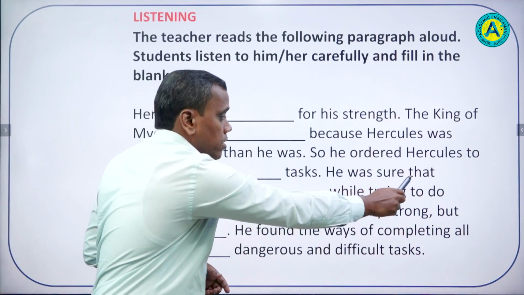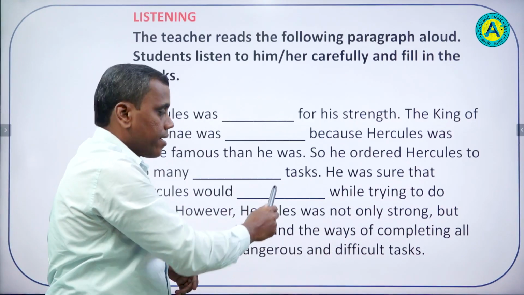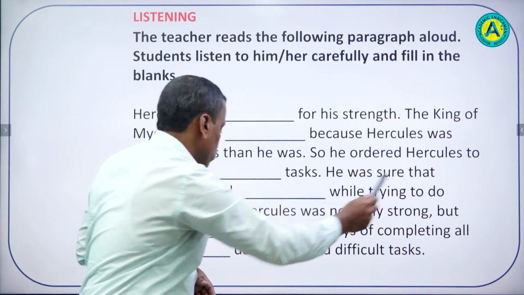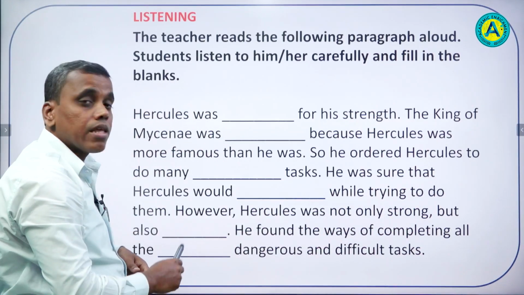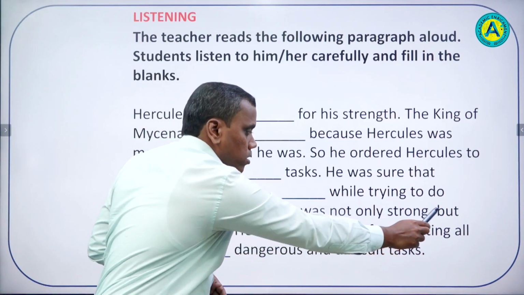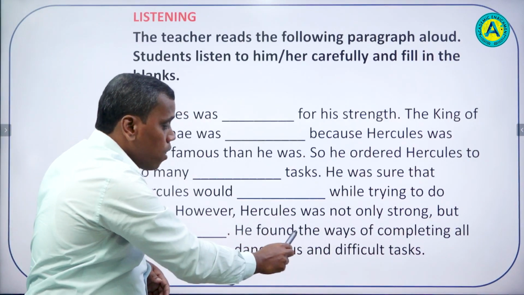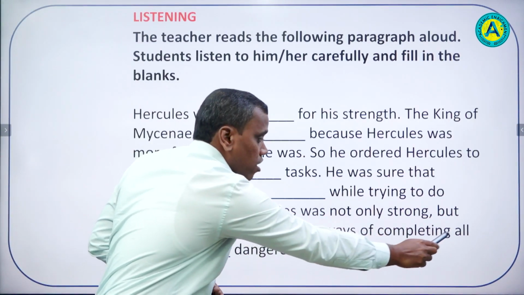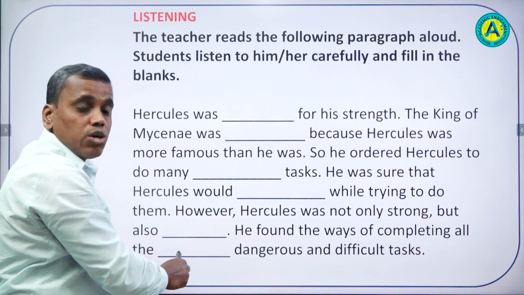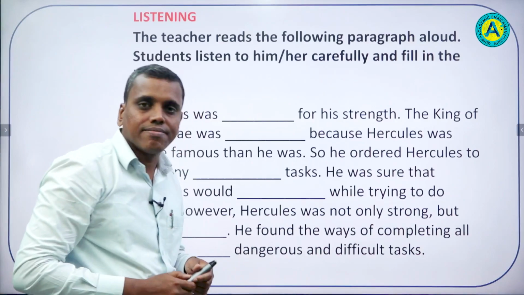He was sure that Hercules would die while trying to do them. However, Hercules was not only strong but also clever. He found the ways of completing all the 12 dangerous and difficult tasks.